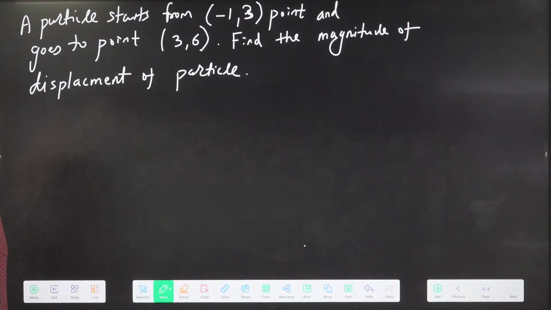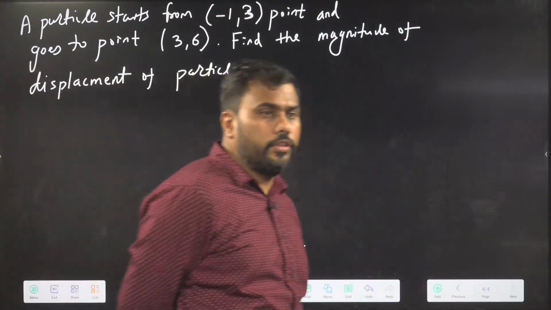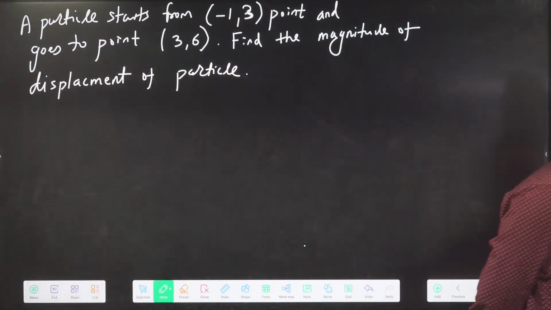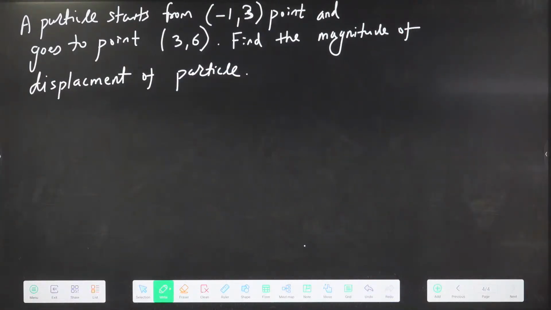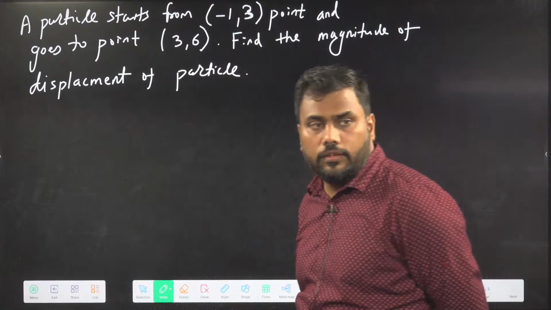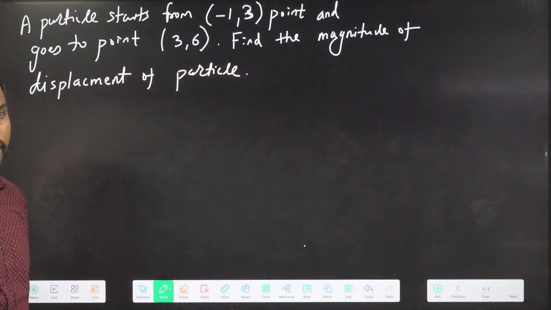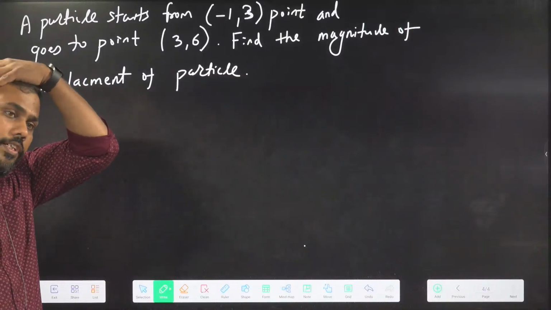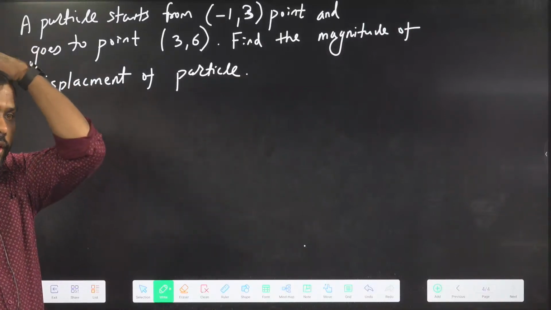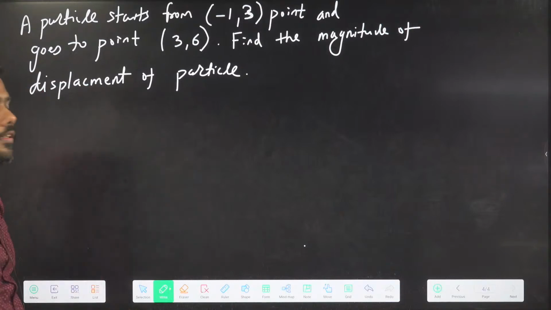Root 13 is wrong. Shiva, very good. Shinu, very good. Sneha, Shranya, Joshna, very good. Likhat Raj, very good. A lot of students are giving me the correct answer.